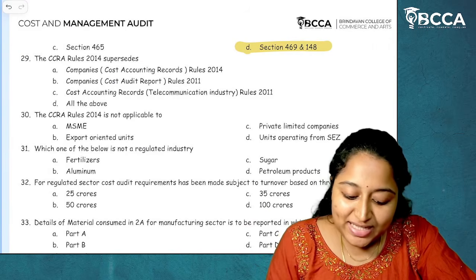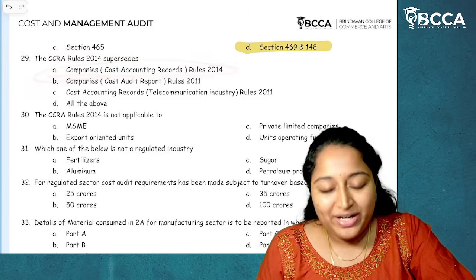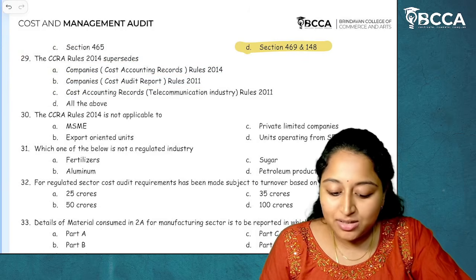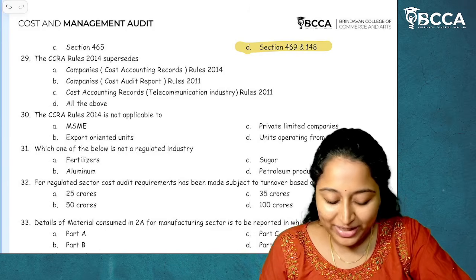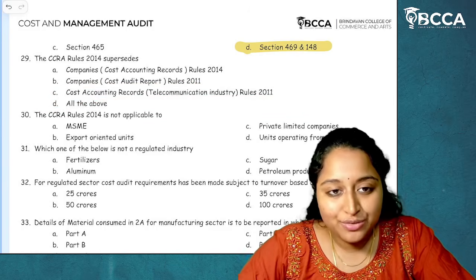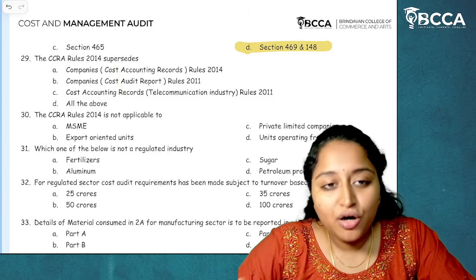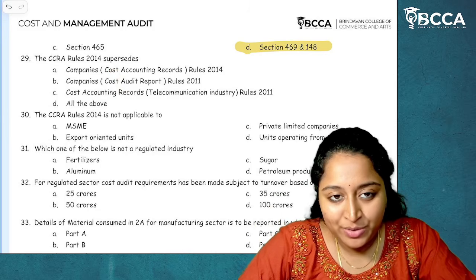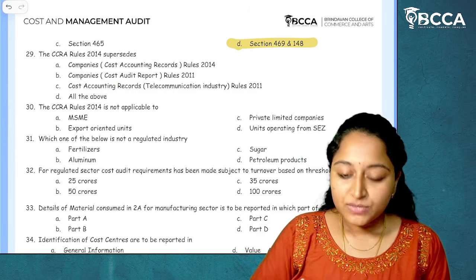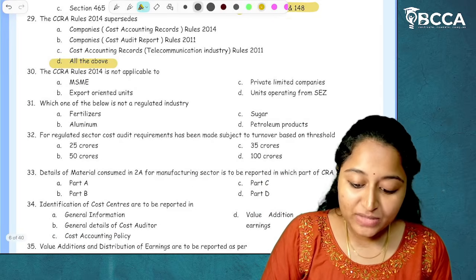Question number 29. The CCRA rules 2014 supersedes Companies Cost Accounting Records Rules 2014, Companies Cost Audit Rules 2014, Companies Cost Audit Report Rules 2011, Cost Accounting Records Telecommunication Industry Rules 2011, all of the above. Now, it supersedes all of the above. Companies Cost Records and Audit Rules 2014 supersedes all of the above. So, the answer will be option D, all of the above. I hope it is clear.